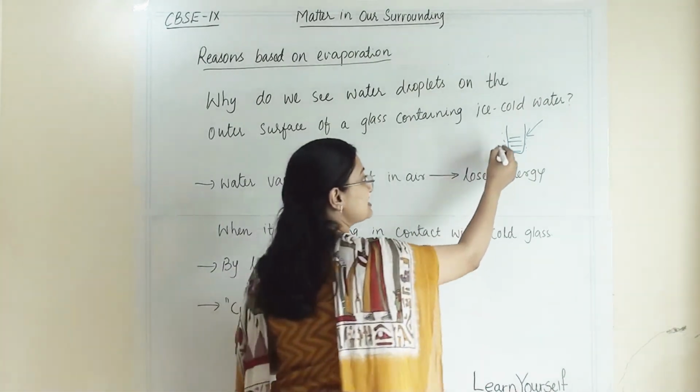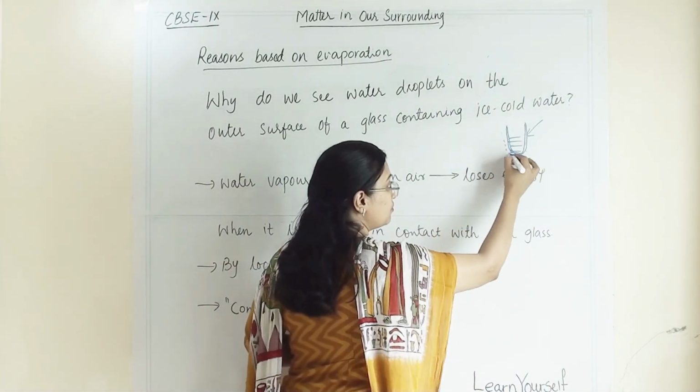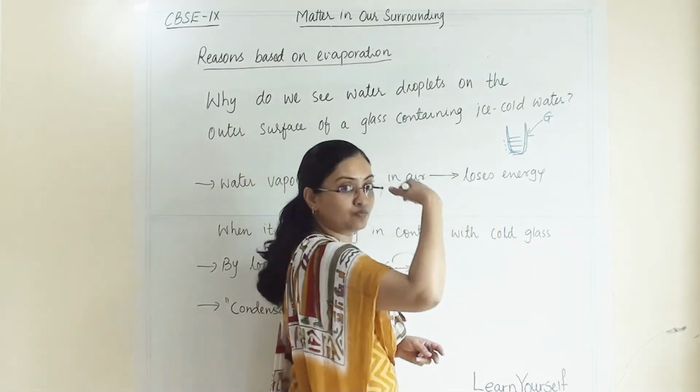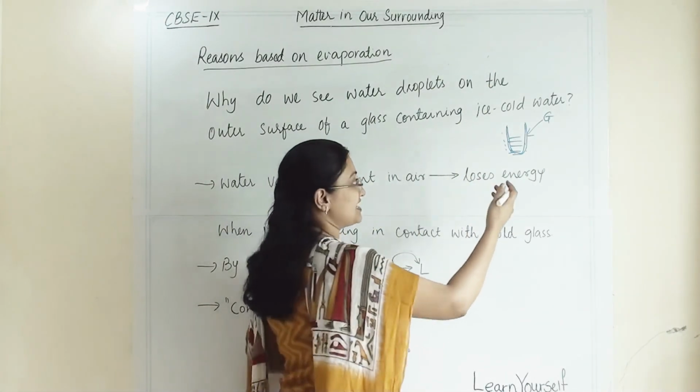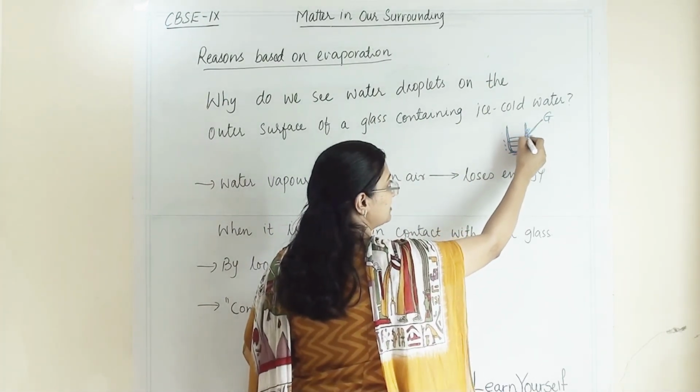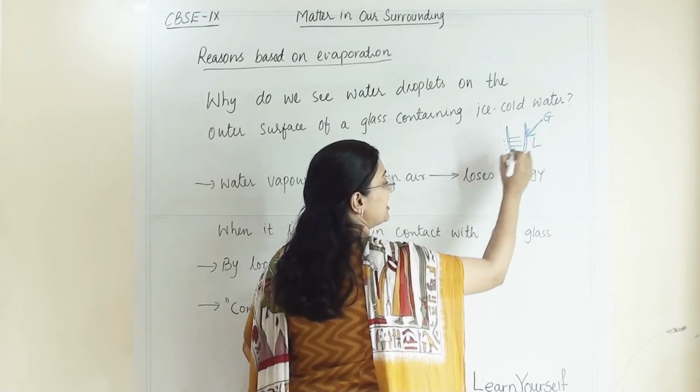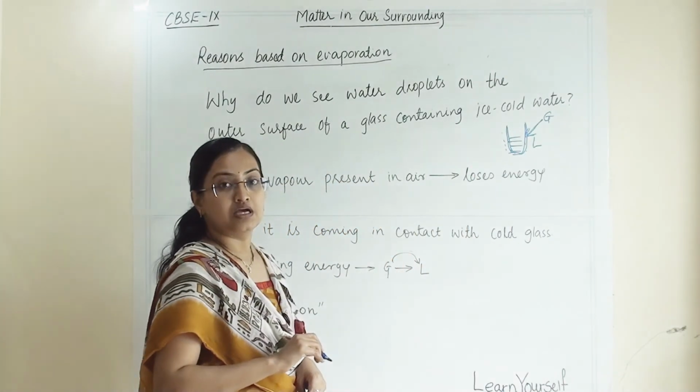Our glass surface is cold, so when atmospheric moisture in the gaseous state comes in contact with it, it will lose energy and convert into liquid.